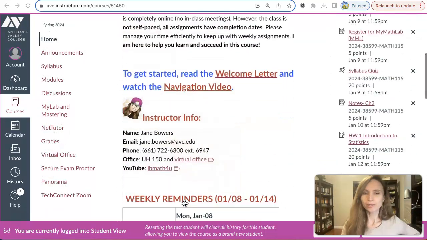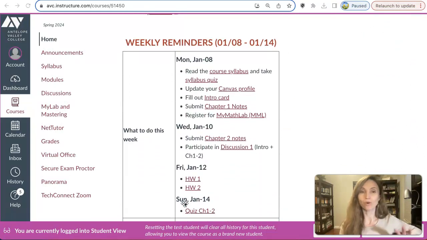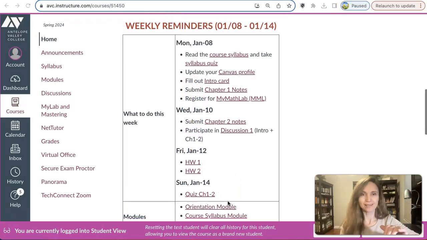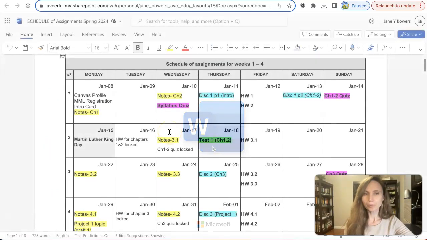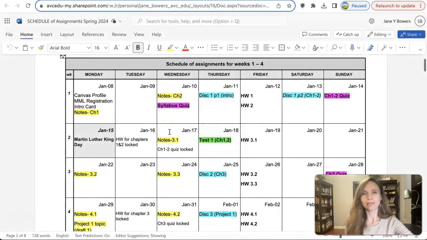Now let's scroll down to the schedule of classes and you will understand why I only mentioned Monday and Wednesday and Friday and Sunday. I want you to clearly understand how the course works so you can build it into your busy schedule and stay on track with the assignments for this course, because I'm sure you have many other things that you have to do. So let's go to the schedule of assignments. If we were meeting face-to-face, we would be meeting twice a week, 2 hours per day.